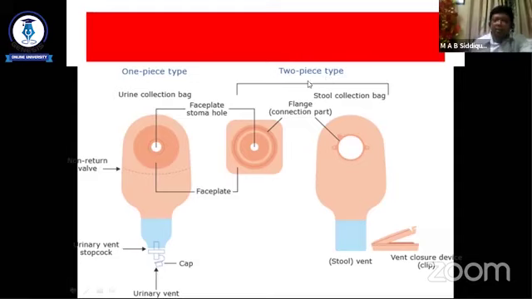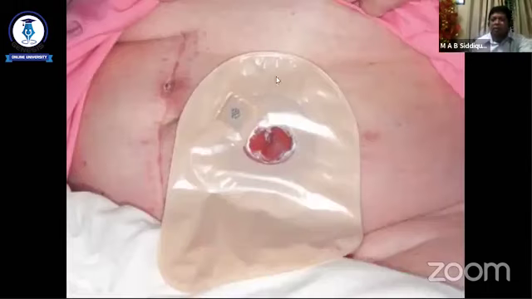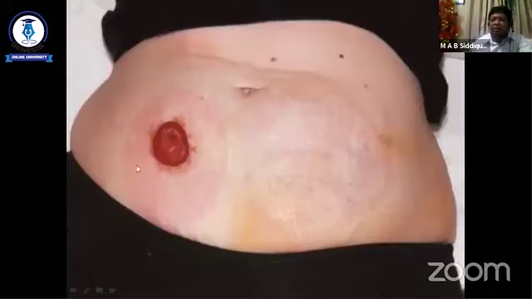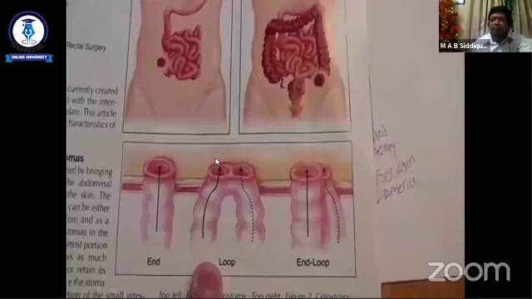In our country we usually use the two piece type, but in case of a urine collection bag, one piece type is enough. So this is another picture of the colostomy bag attached to the patient's body, and this is the colostomy, and these are the different types of colostomy.